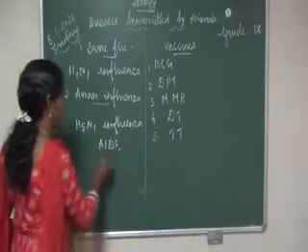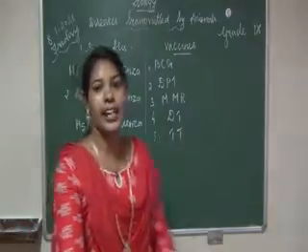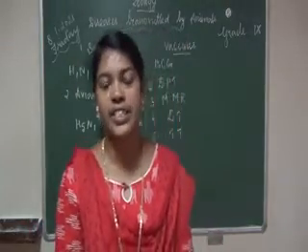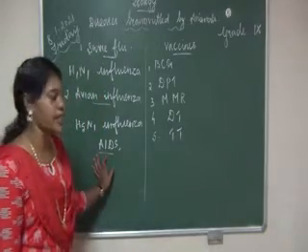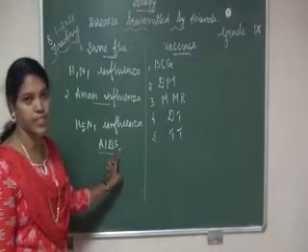Now we can see AIDS. Okay. AIDS, the expanded form is acquired immunodeficiency syndrome.